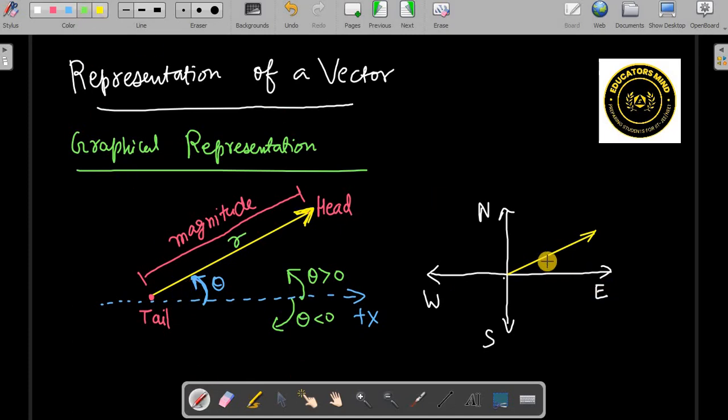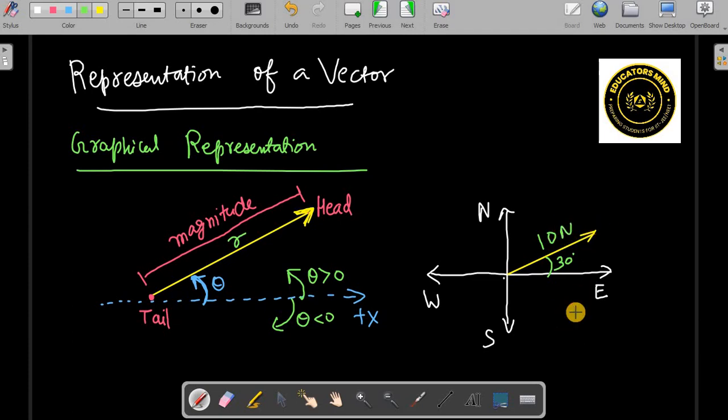So this is a 30 degree angle, and the length of this line can be chosen according to a particular scale. Some scaling can be done. Let's say 3 centimeter will represent 30 Newton. So I can just make a 1 centimeter line that will represent 10 Newton.